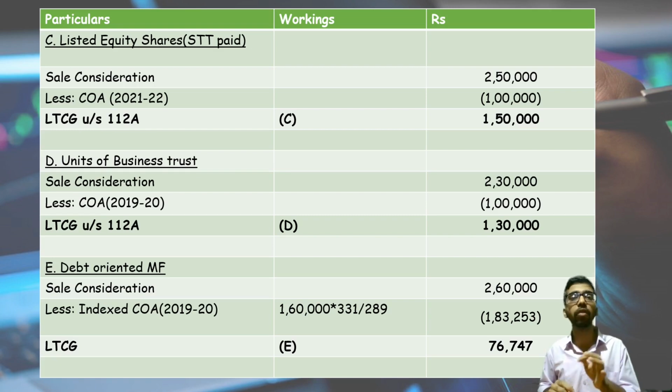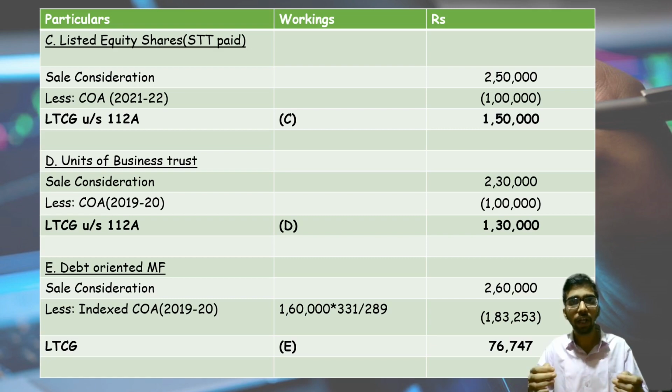Next, debt-oriented mutual fund. Sale consideration is 2.6 lakh, already given in the question. Indexed cost of acquisition, because the indexation benefit will be given. I already discussed it in our introduction or explanation part. It has been purchased in 19-20. So 1,60,000 of 19-20 is not equal to 1,60,000 of today.